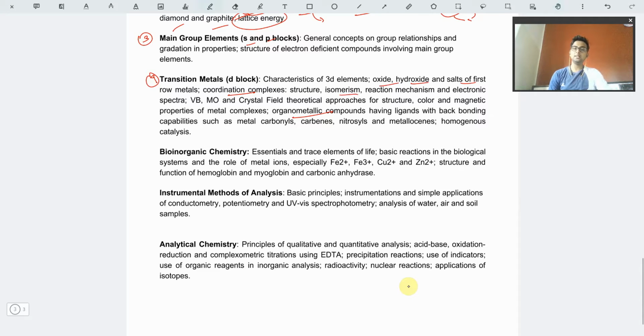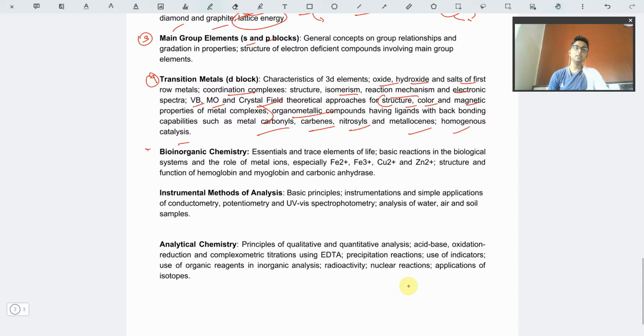We have to learn the isomerism, the structures, the mechanism, all kinds of the projections that are possible, that is valence bond theory, molecular orbital theory, crystal field theory. Color, structure, and magnetic properties are extremely important. Organometallic compounds with ligands having metal carbonyls, carbenes, nitrosyls, metallocenes, homogeneous catalysts, all of them are quite important. You can't leave this part, you have to study it in quite some detail.